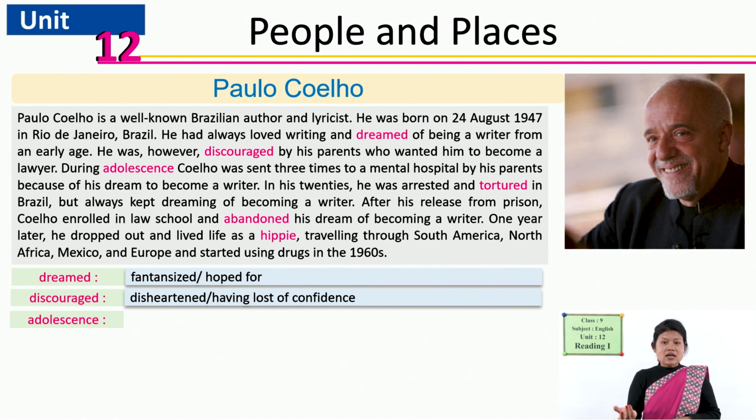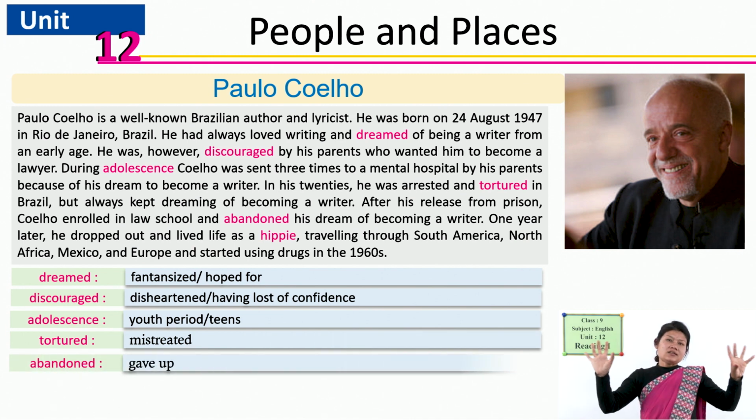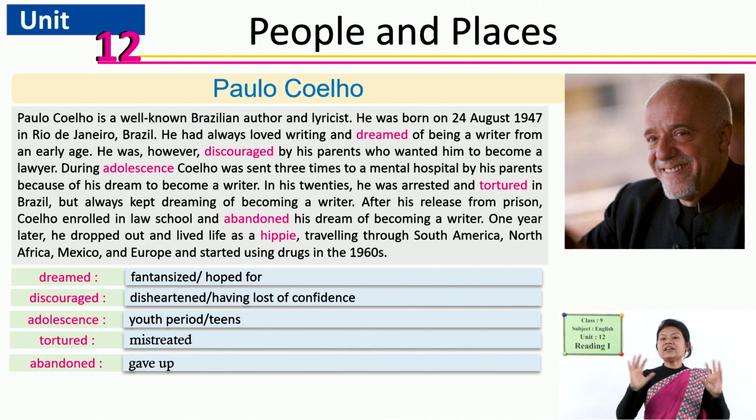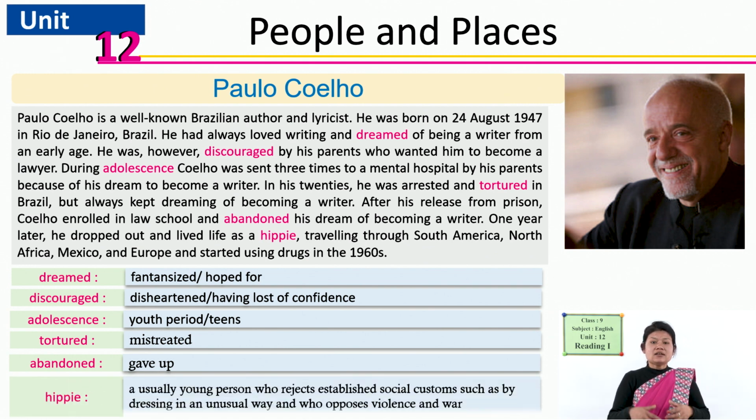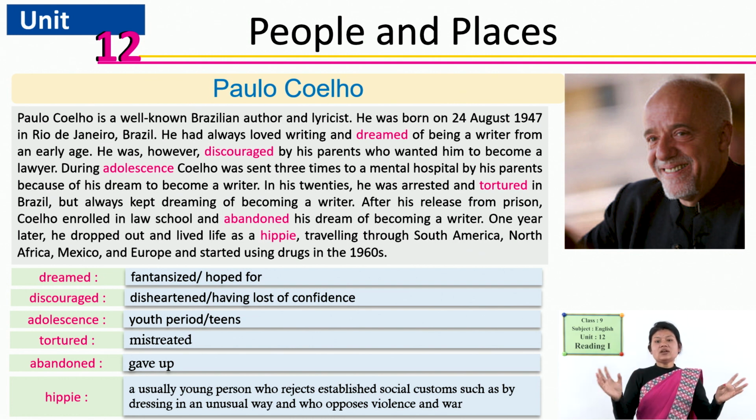He dropped and left everything and started to live like a hippie. Do you know hippie? It means a carefree person, especially who passes his or her life freely without caring about anything, and especially their get-up is also unusual like other ordinary people. Yes, they dress unusually and especially travel different parts of the world. Okay. So, he began his life as a hippie and traveled to different places like South America, North Africa, Mexico, Europe, and it all happened during the 1960s.